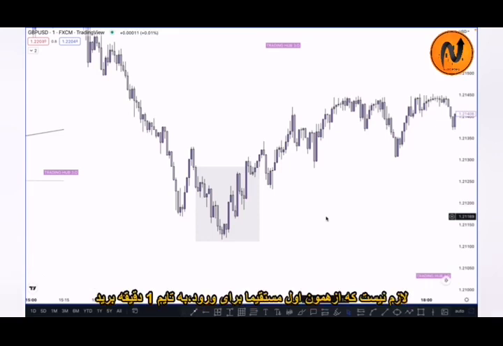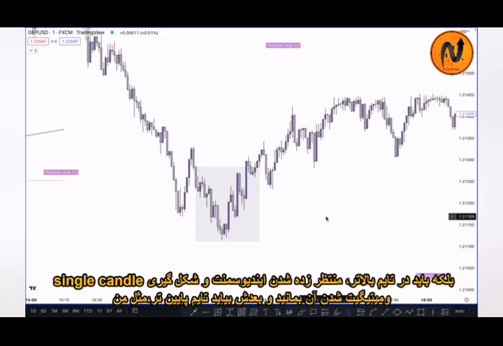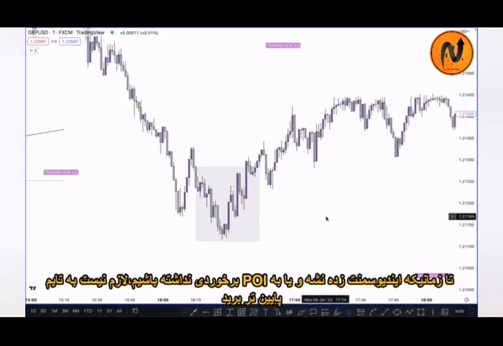You don't need to switch into the lower time frame directly, but you need to wait for the inducement to be taken out and wait for single candle order block mitigation. That's why I'm switching here. If market continues pushing downside, then you need not switch into the lower time frame until it taps on the POI and sweeps the previous inducement.